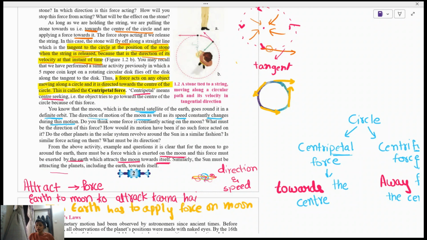Similarly, if we take sun का example, all the planets are revolving around the sun. So there is a force by the sun on the planets. By और on किसके ऊपर है ध्यान रखो, कौन किस पे कर रहा है, जो attract, जिसके आजू बाजू में घूम रहा है वो कर रहा है. I hope you got my point.